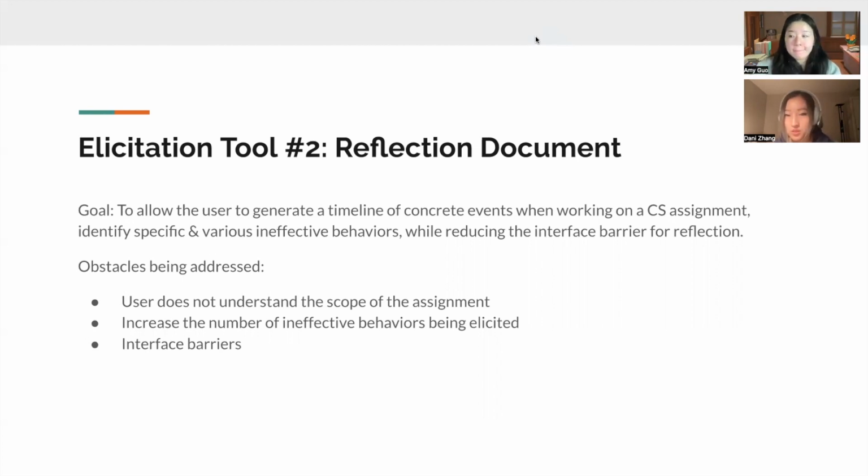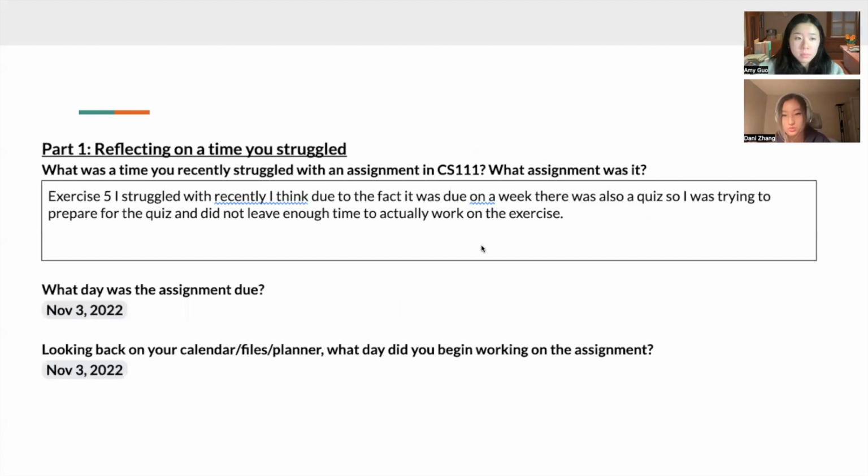Some of the obstacles being addressed were helping the user to understand the precise scope of the assignment, to increase the number of ineffective behaviors that are being elicited, and also to address interface barriers from our first elicitation tool. We ask the questions: what was a time you recently struggled with an assignment, and what was the assignment? And we also ask what day the assignment was due and when they first began working on the assignment.